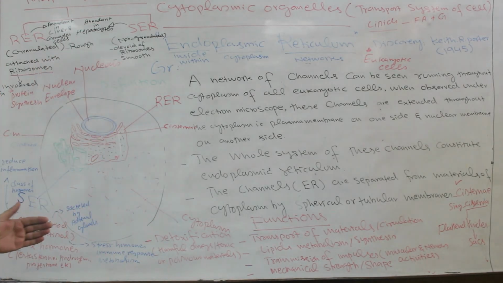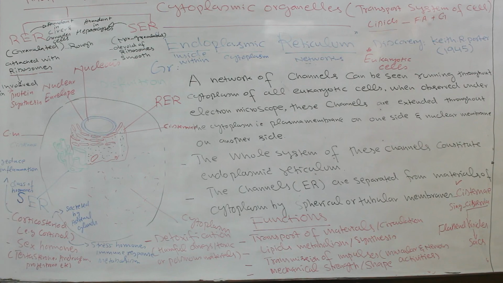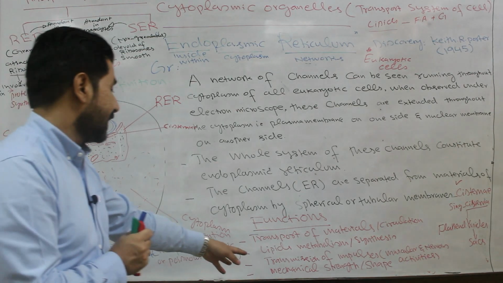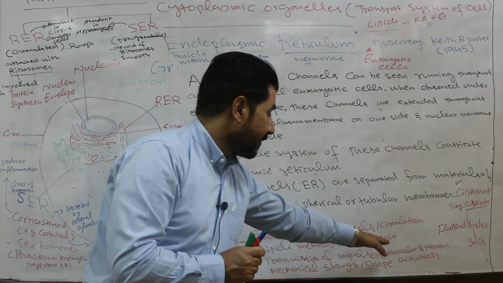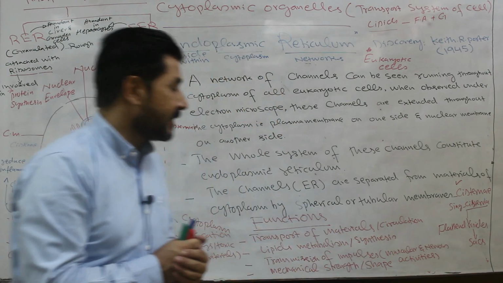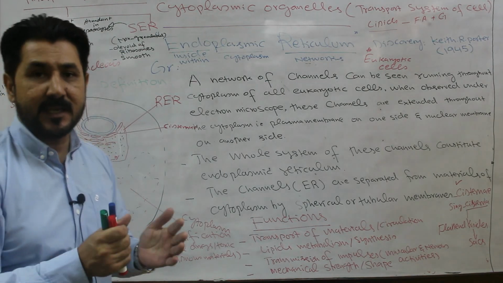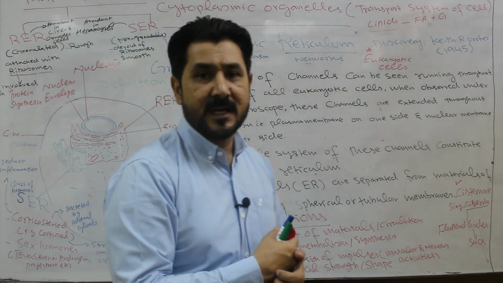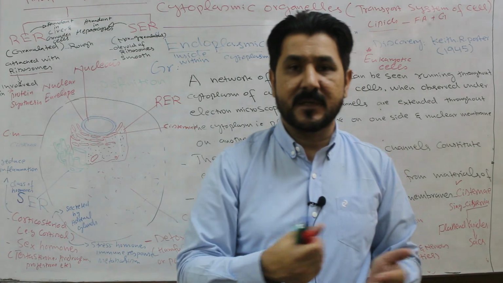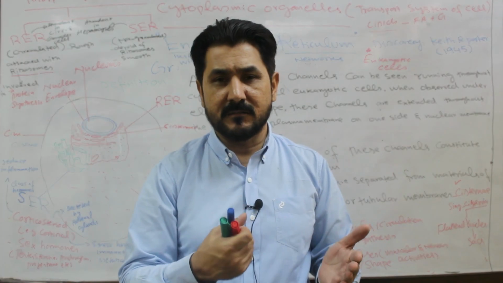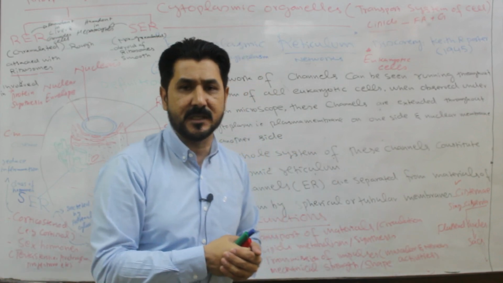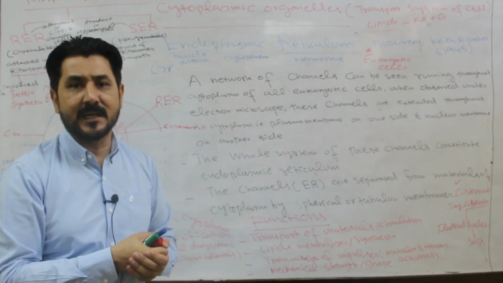Another important function of the smooth endoplasmic reticulum is the transmission of impulses for muscular and nervous activities. The impulses are messages which are transferred from the brain to other parts of the cell, especially the muscles and the glands.